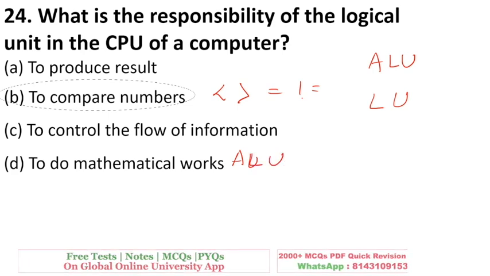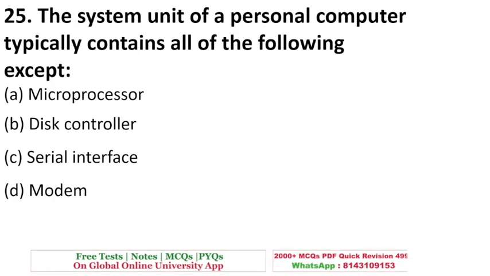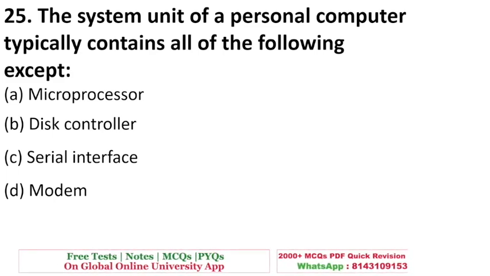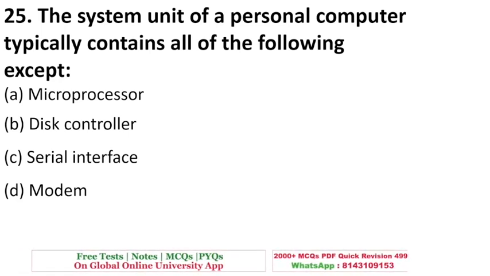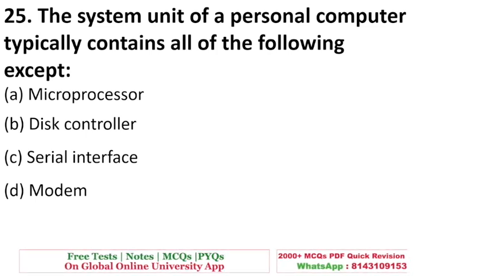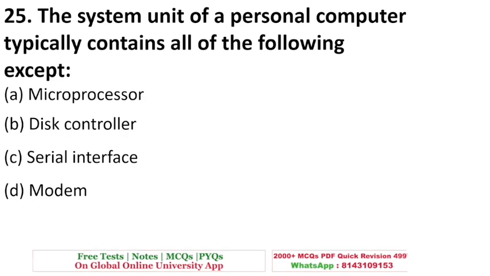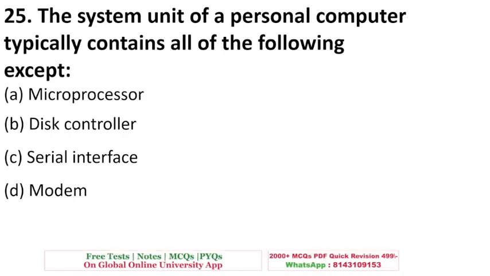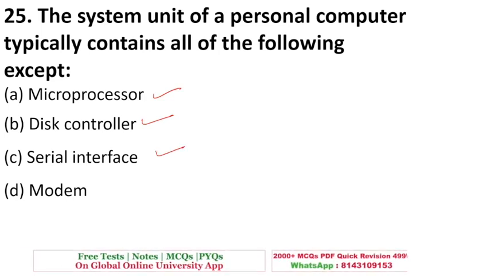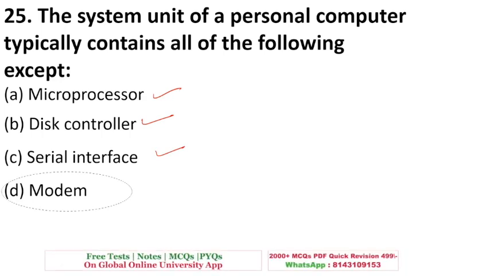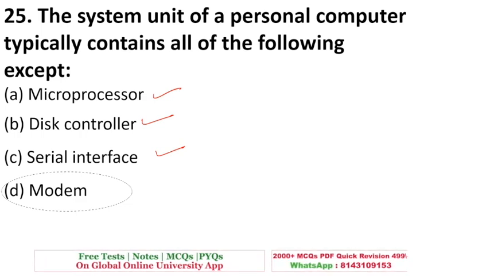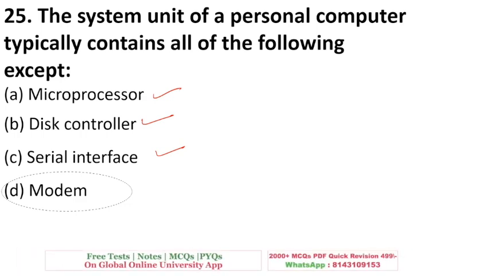Remember this. Okay, next is the system unit of a personal computer typically contains all of the following except. So the question is saying the system unit of a PC, personal computer, is the full form of PC, which contains this. Yes, a PC contains microprocessor. This is right. Disk controller is also there. Serial interface is also there. But modem is not a part of the system. It is there externally, and its task is to convert analog signals into digital and digital into analog.